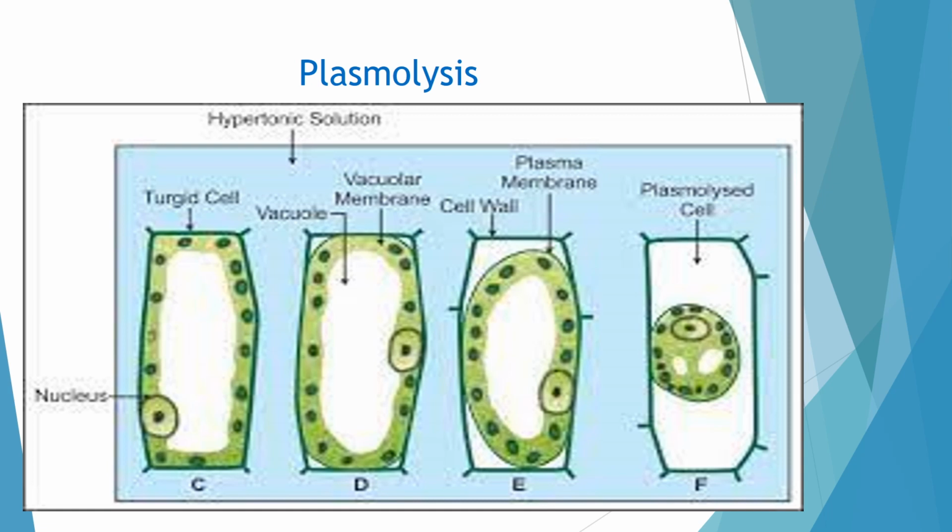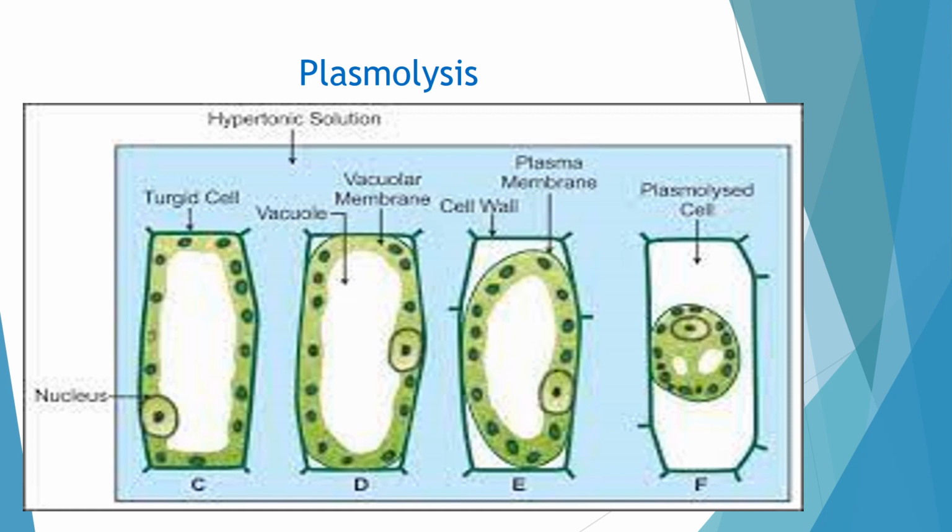And in the last picture, after a few hours in the hypertonic solution, most of the water molecules are expelled out, and the cell has shrunk a lot, but still the cell wall retains its shape. This process is called plasmolysis. And if you observe here, the cell wall retains its shape.